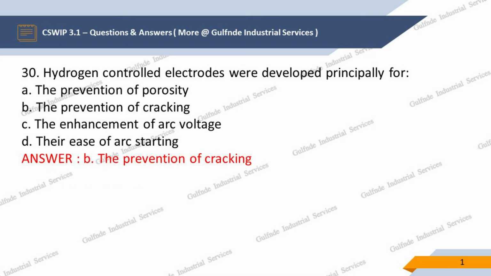Question 30. Hydrogen-controlled electrodes were developed principally for, options are: A. The prevention of porosity, B. The prevention of cracking, C. The enhancement of arc voltage, D. Their ease of arc starting. Our answer is B. The prevention of cracking.